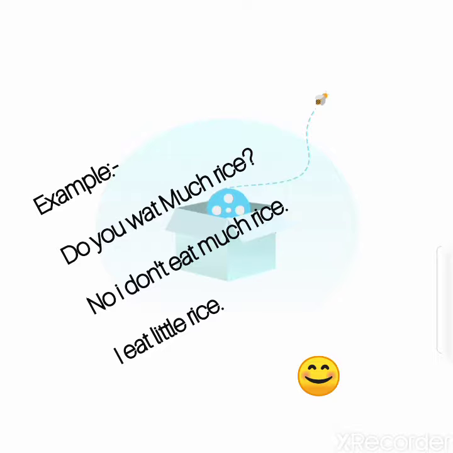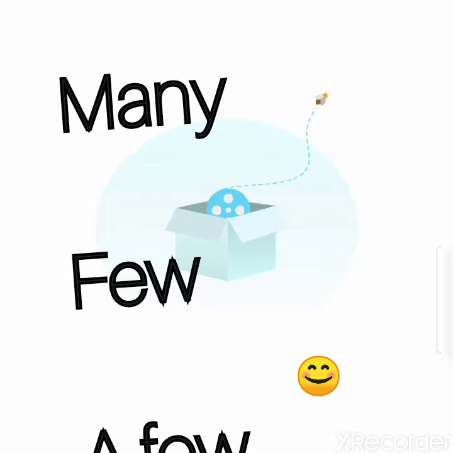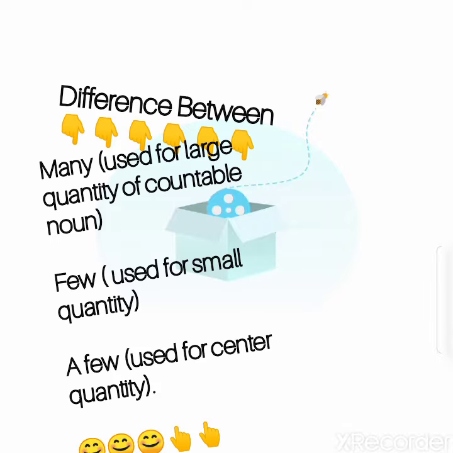Now we are talking about countable nouns and the quantifiers which are used with countable nouns. Students, a countable noun is a noun which is countable, such as one book, 2 cakes, 12 eggs, 3 rooms. These are countable nouns. So we use many, few, and a few with these countable nouns, and we use these quantifiers before the noun. First of all, let me tell you about the difference between these three quantifiers.